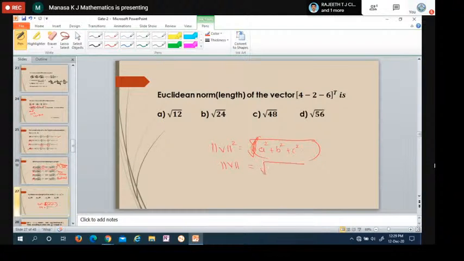So the Euclidean norm of the vector here is the square root of 4 square plus 2 square plus 6 square. That is 4 square is 16, 2 square is 4, plus 6 square is 36. 36 plus 4 is 40, plus 16 is 56. It is a root of 56. So this is the answer. Just take the square root of the sum of the squares of these elements. That is the Euclidean norm.